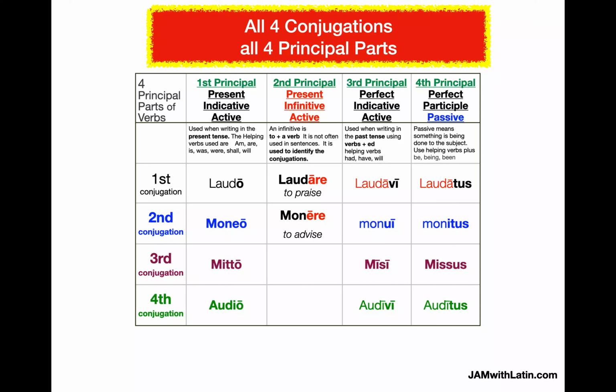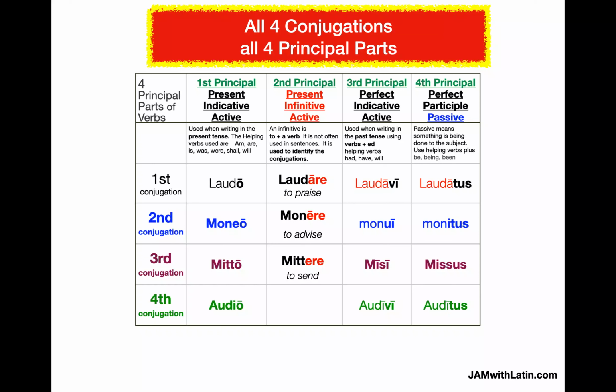Things change. The third conjugation is what I call the ugly third stepsister of Cinderella. And that's because it doesn't follow any of the other rules at all. It starts off with mitto, and then it turns to mittere, to send. And then it turns to misi and missus. What? I don't know why. Just know that the third conjugation always follows its own rules, so it's very important to memorize all your vocabulary and all four principal parts.